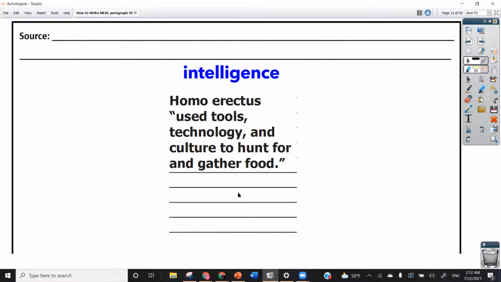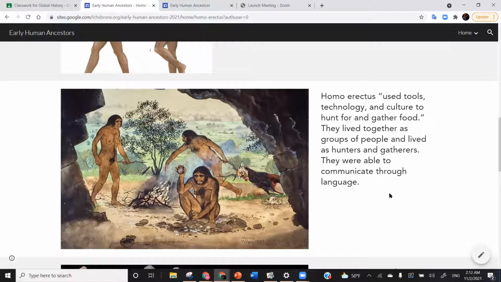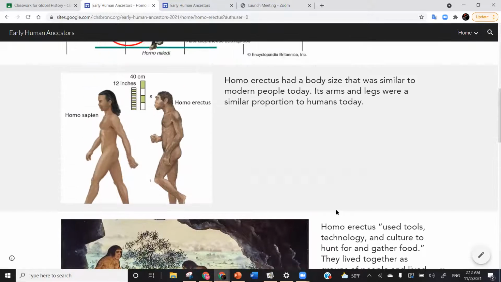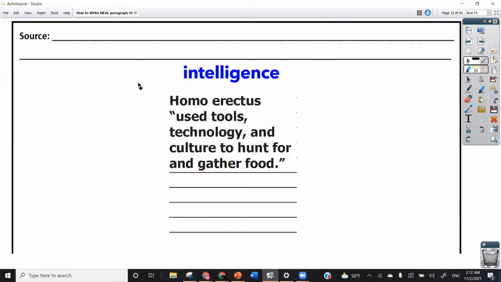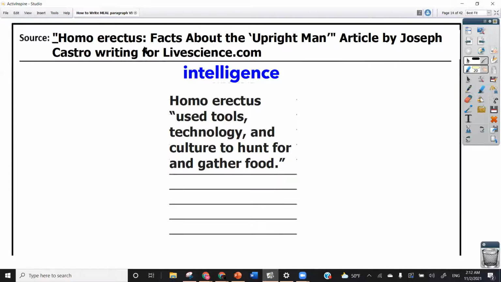So let's return to the web page. And the source for the page is going to be near the top. So you may have to scroll back up. And right here, where it clearly says source, this is what you would copy and include on your MEAL paragraph worksheet. And there you have it. So the source name is Homo erectus, Facts About the Upright Man, article by Joseph Castro, writing for livescience.com.